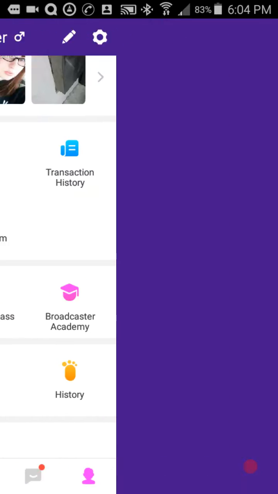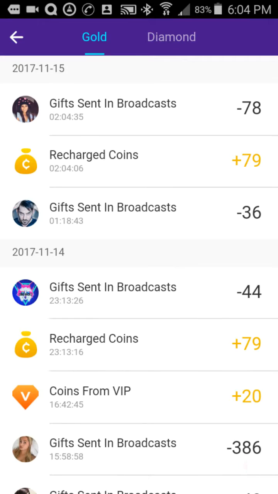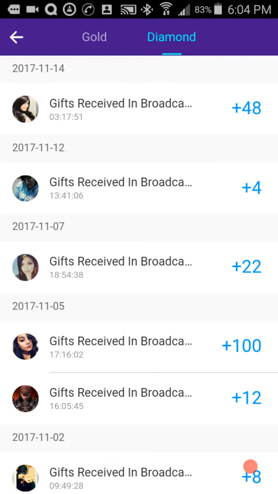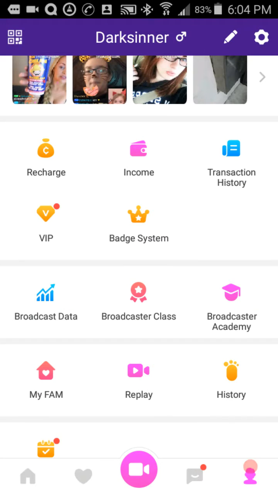Transaction history, this is pretty much easy. Whatever you've transacted on the platform, you bought coins, you cashed out, you got diamonds, you sent diamonds, somebody sent you diamonds, whatever it be, gold, coins, diamonds, that's going to be all in your transactions. You do a coin drop, it's going to tell you you put forth 300 coins for a coin drop. So that's all your transactions between gold and diamonds. That one was pretty simple.